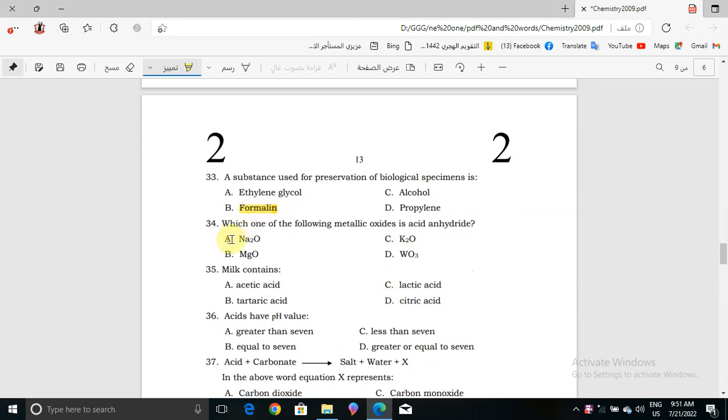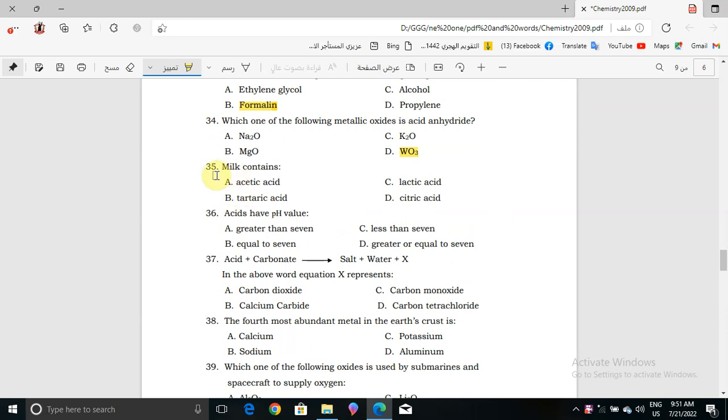Now question number 34, which one of the following metallic oxides is an acid anhydride? It will be WO3. Now question number 35, milk contains what? Acetic acid, tartaric acid, lactic acid, or citric acid? The correct answer will be acetic acid.